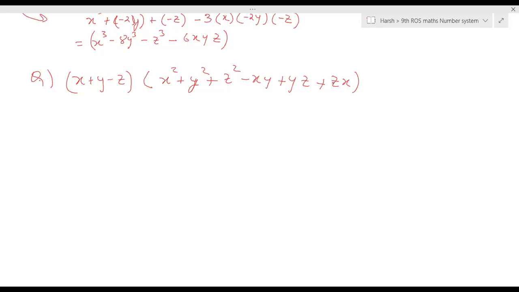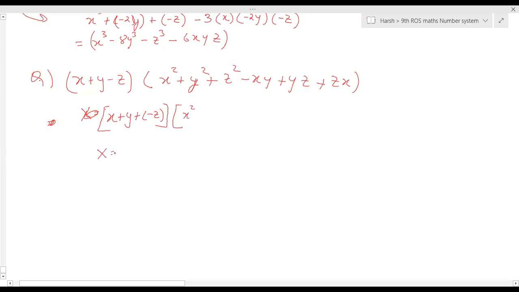x cube plus y cube minus z cube plus 3xyz. Very good. That's the correct answer. Just explain, Nidhi, how and what you did. First, we can write it as x plus y plus minus z.